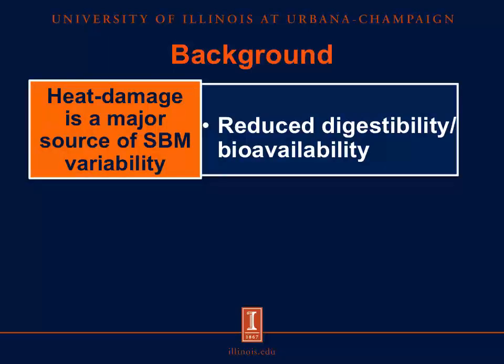Now specifically today we're going to be talking about soybean meal, and we're talking about heat damage. And we know that heat damage is a major source of variability in soybean meal. And predominantly, when people talk about heat damage in soybean meal, often what's brought up is the effect on amino acid digestibility, particularly in terms of reduced digestibility or bioavailability, if you want to call it that.